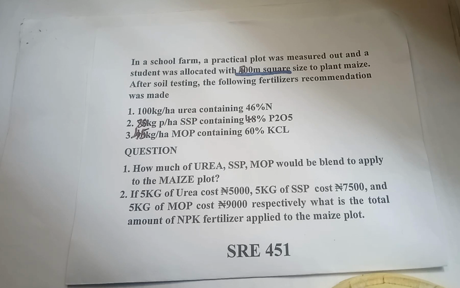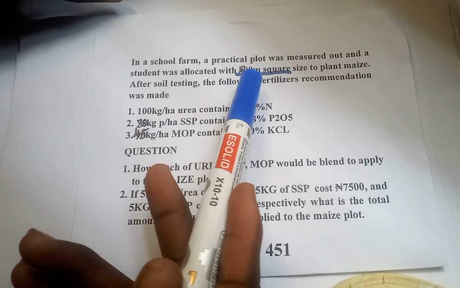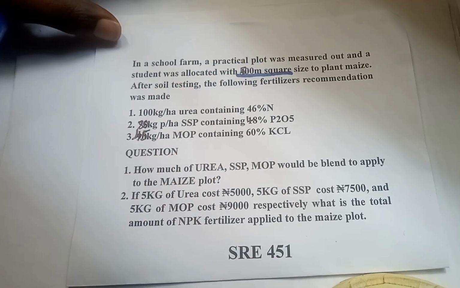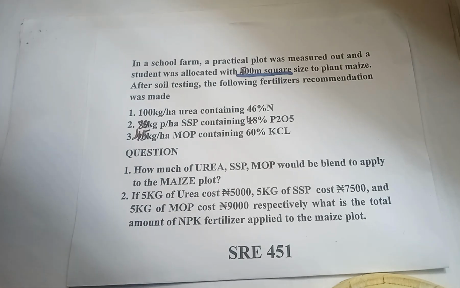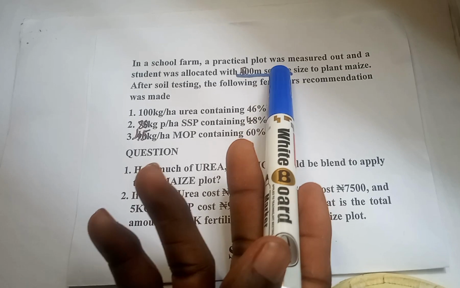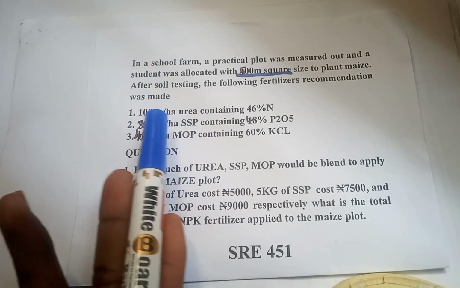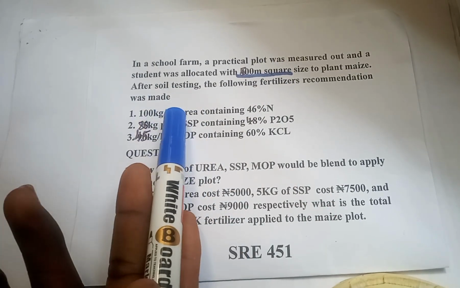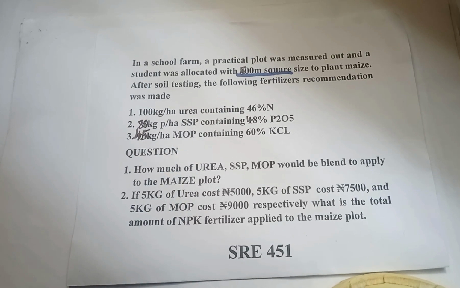In my previous video, I explained that the first thing to do in your fertilizer calculation is to make sure you first convert the area you are given into hectares. They might give you other units, but in this case, they gave us 500 meter square. So we first calculate this area in hectares, since the recommendation we are given is in hectare. Just pay attention and follow me carefully.